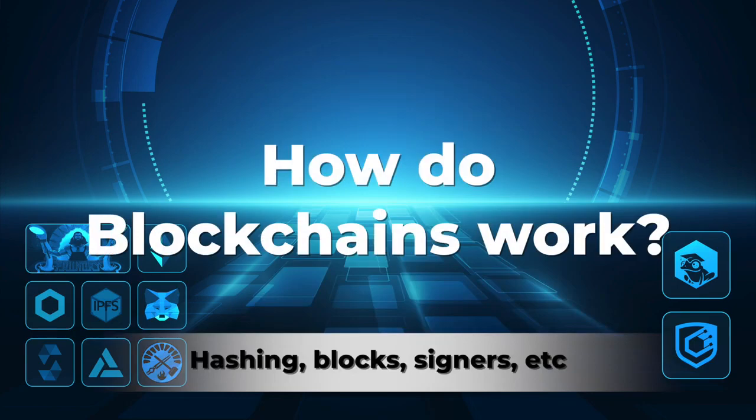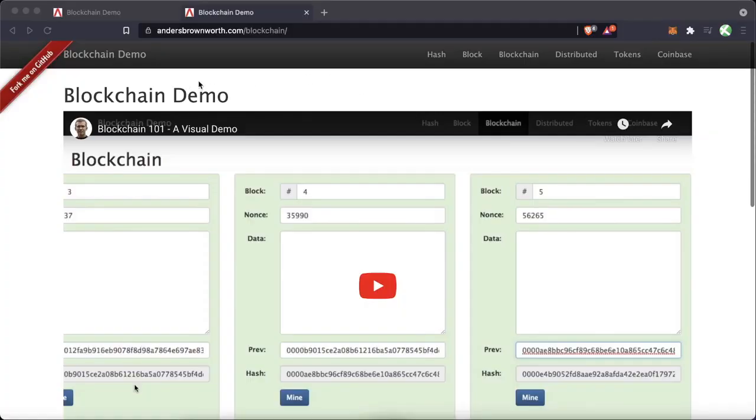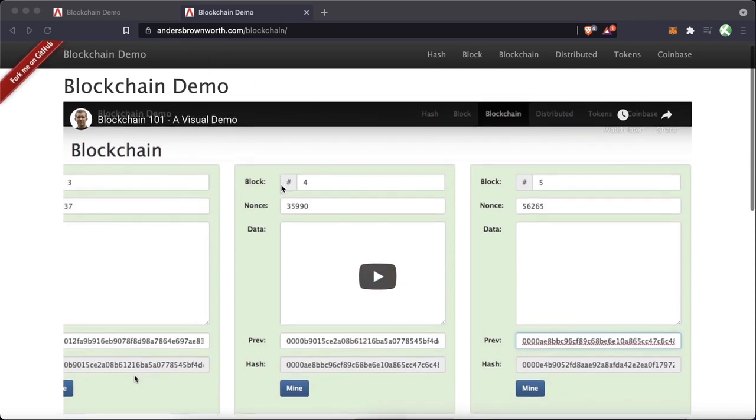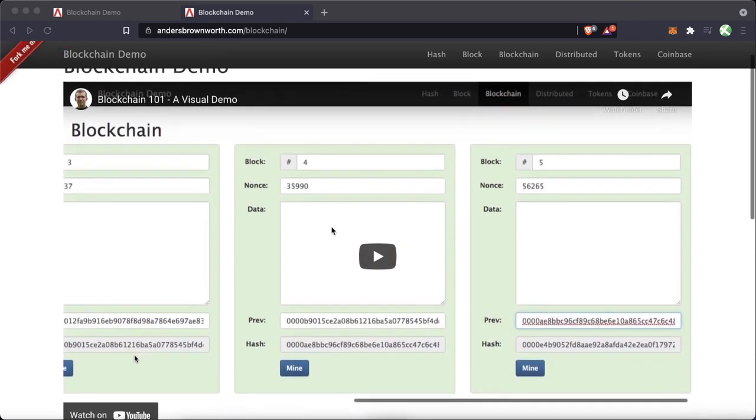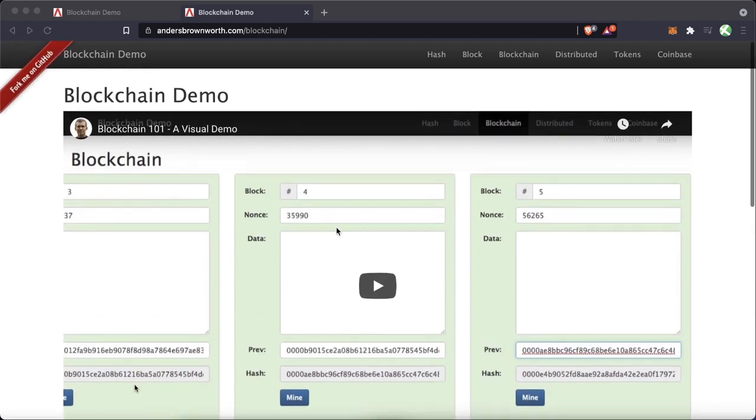Now, if you want to just jump into the coding, go ahead and grab a timestamp from the description. However, learning exactly how the blockchain works is going to make you an incredibly powerful developer. So let's take a look at that first. We're going to be going through this blockchain demo on this site right here. The creator of the site has a fantastic video and walkthrough, Blockchain 101, right on their site. So if you're looking for another explanation, definitely check out his video.